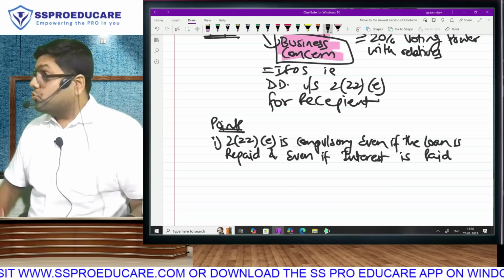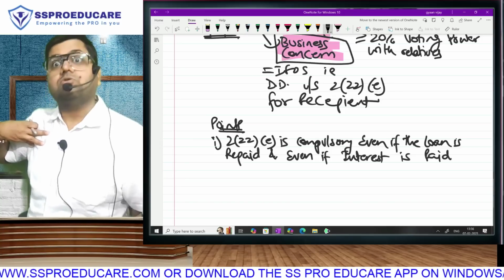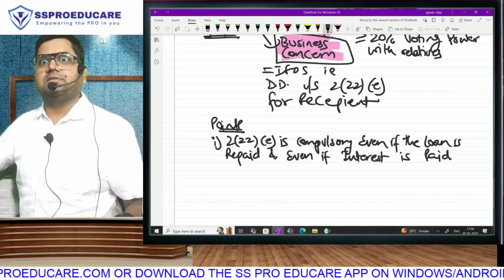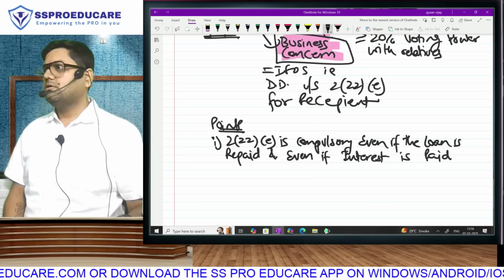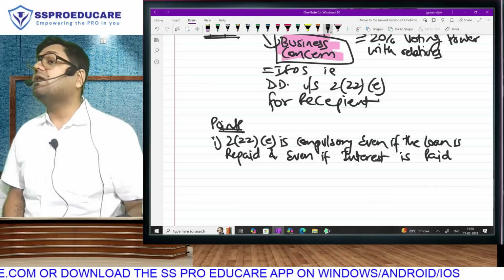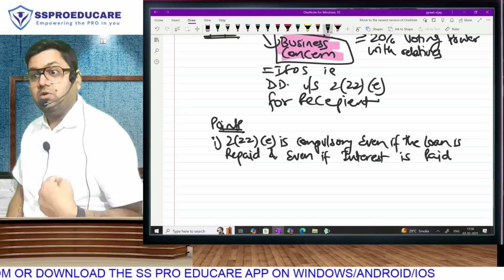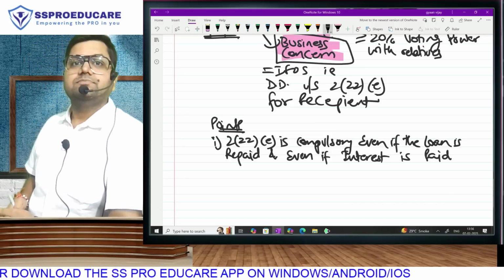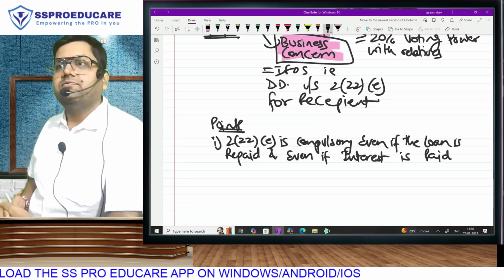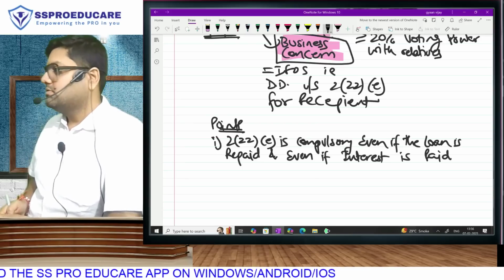You want to understand in my language, no? So let me make it clear. You take a loan in the morning and repay in the afternoon, it is still taxable. You repay or you pay interest, irrelevant. The moment you take the loan, it is deemed dividend for the receiver. Is that clear?